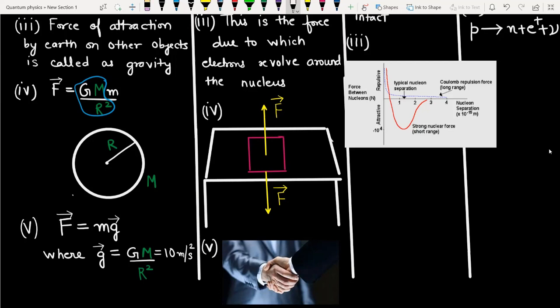Okay, so it is irrespective of the mass of the object. All objects will fall towards the center of the earth with the same acceleration, which is called the acceleration due to gravity, and its value is 10 meters per second square. Okay, this is the first kind of force.